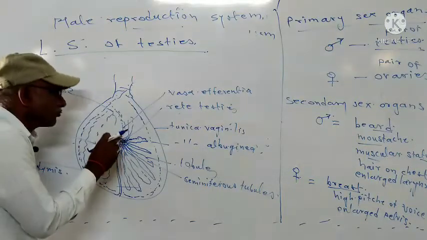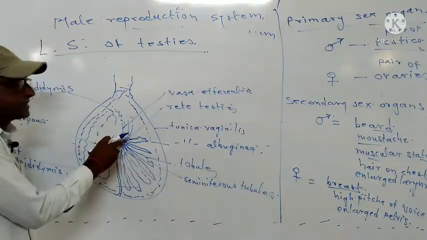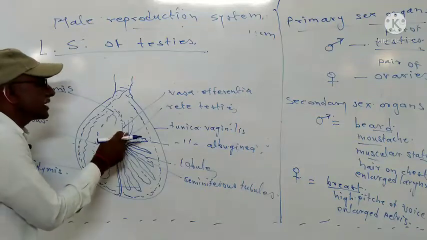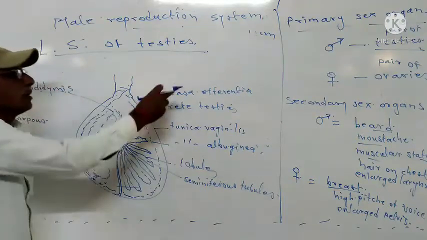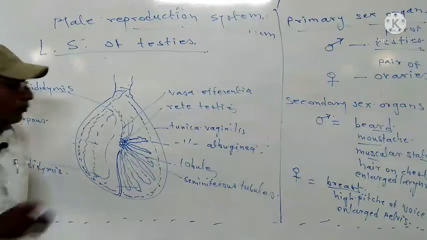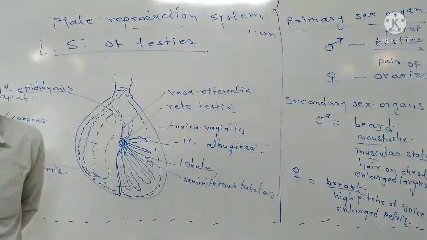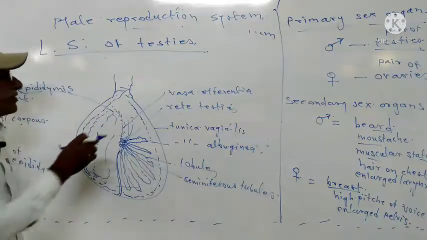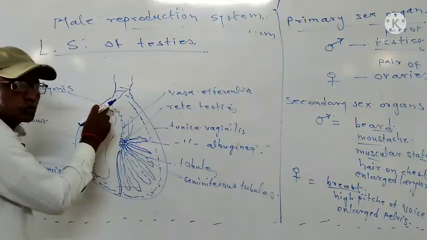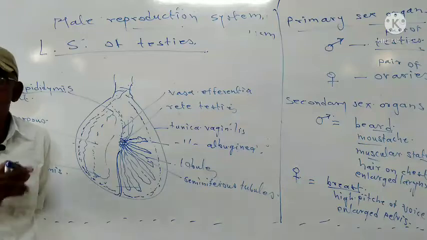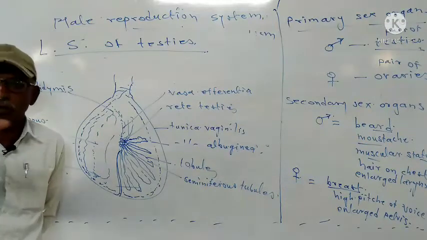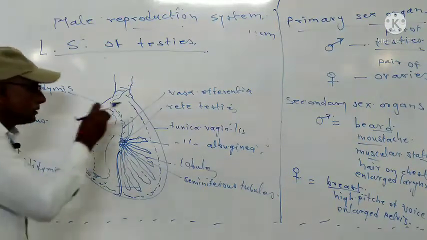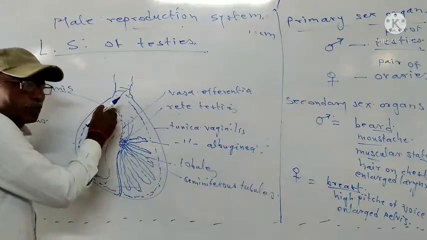After that, from the rete testis, these sperms are given to the vasa efferentia. Vasa efferentia is also a duct-like structure. Through this duct, these sperms reach the head of the epididymis, which is called what? Caput. So these sperms reach up to the caput.